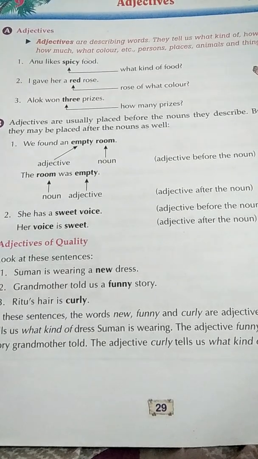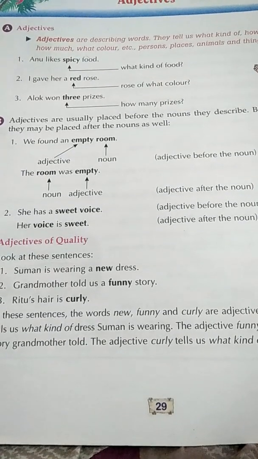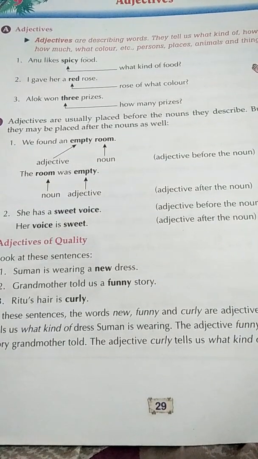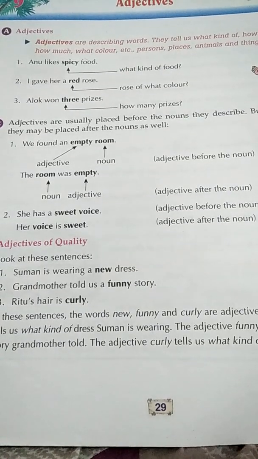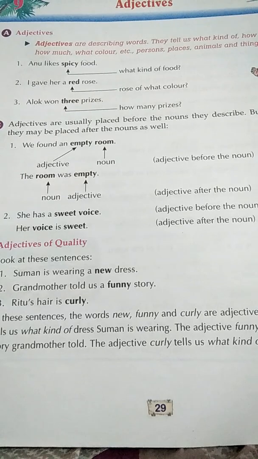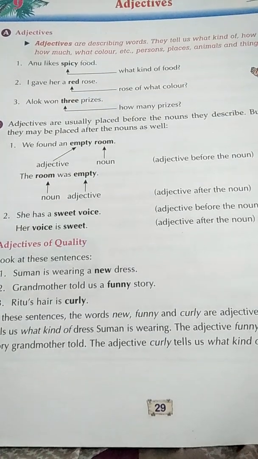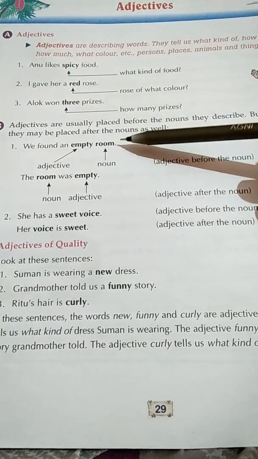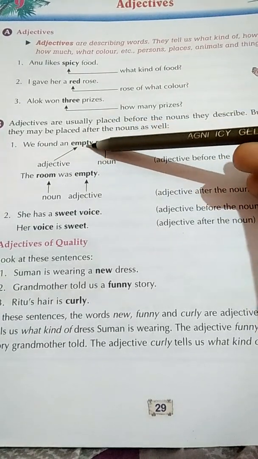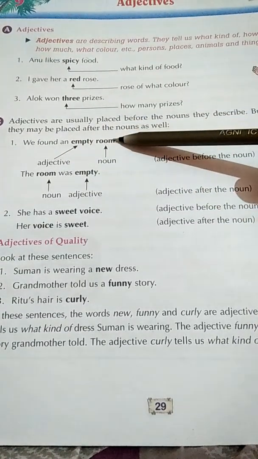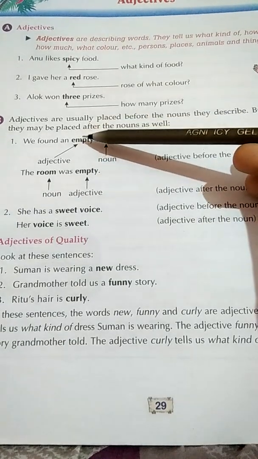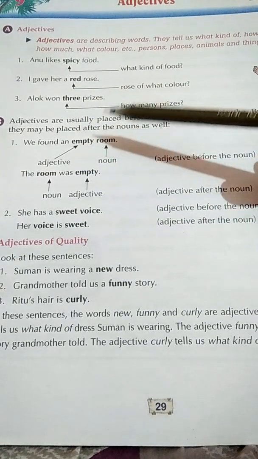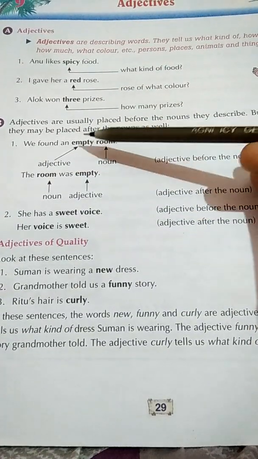Now next thing, we must understand that adjectives are usually placed before the nouns they describe, but sometimes they may be placed after the nouns as well. See the example number 1 here. We found an empty room. Here room is our noun and empty is adjective. So we have used adjective before the noun.